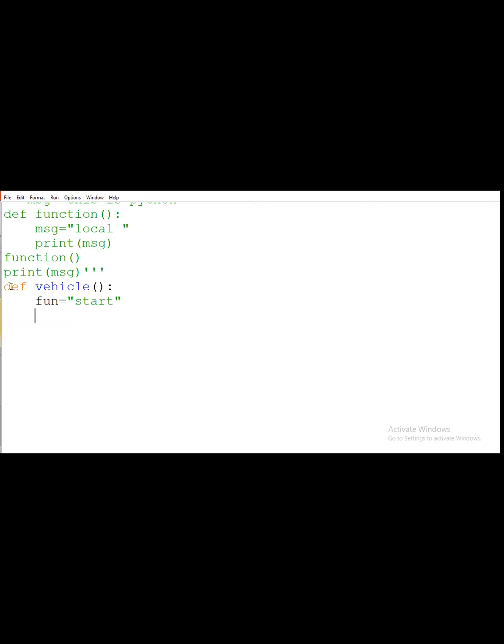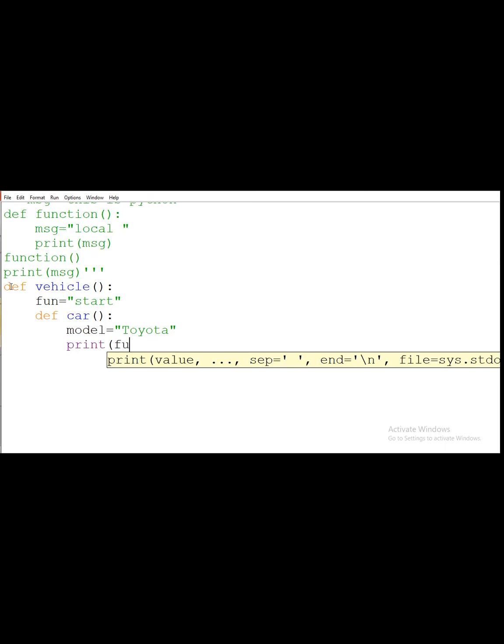Then I will define one more function inside that vehicle, define car. In that I will write the model of that car, suppose Toyota. After that I will print the function, which function? The main.